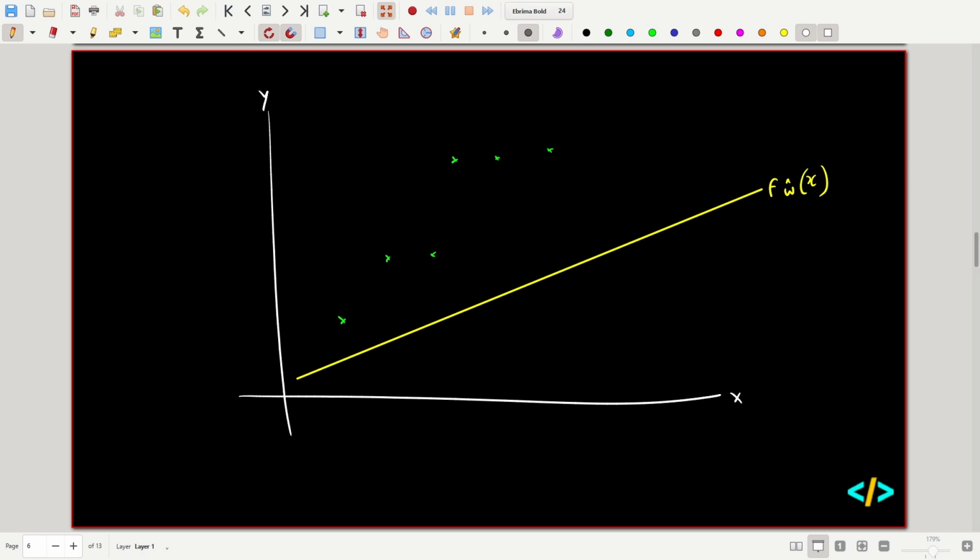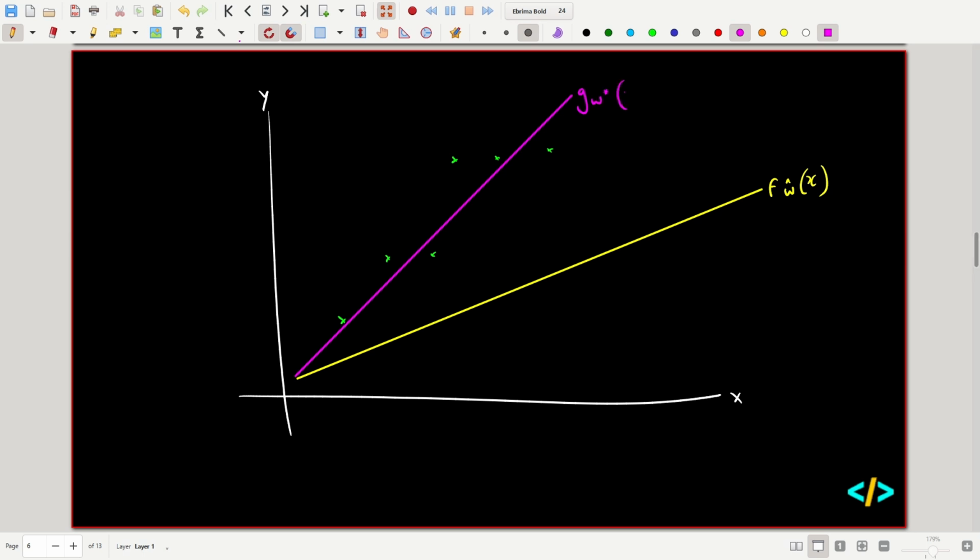We might model it with this yellow line. A better way to model this data would be this pink line, right? Let's say this is the optimal model parameters that minimizes this distance here, so L1 or L2 loss. So this pink line is our optimal model parameters, and we'll call that